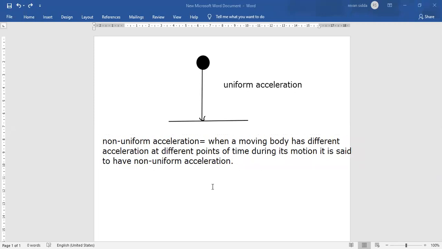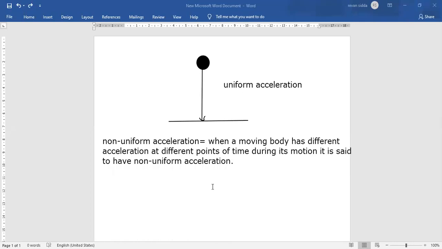Some examples of acceleration: suppose you have a ball, and you are standing on the terrace of a building, four or five floors up. You are throwing that ball. If you throw the ball, the acceleration of the ball will be the same throughout its journey from the starting point to the ending point. Understood, everyone? That is an example of uniform acceleration.